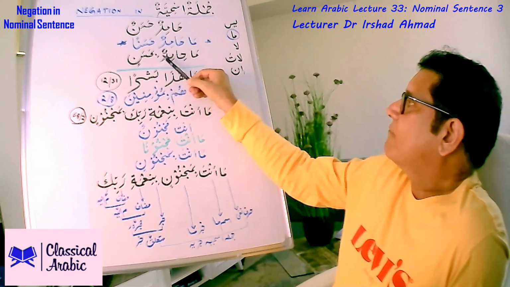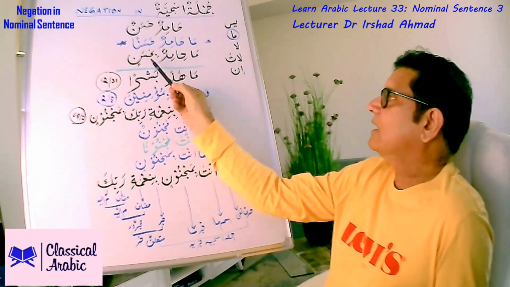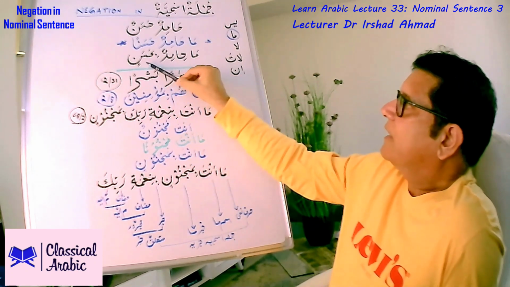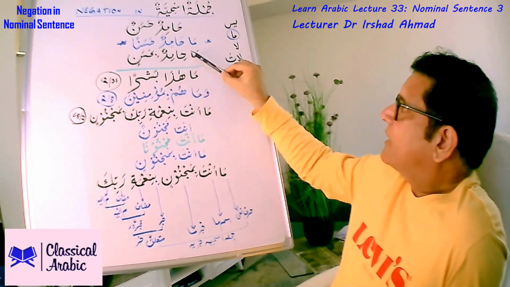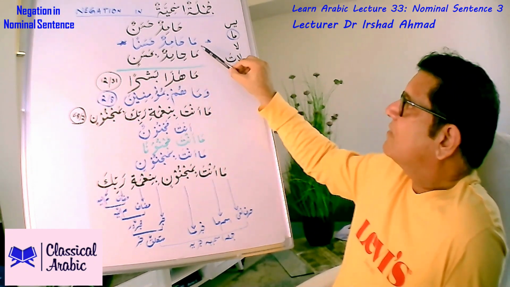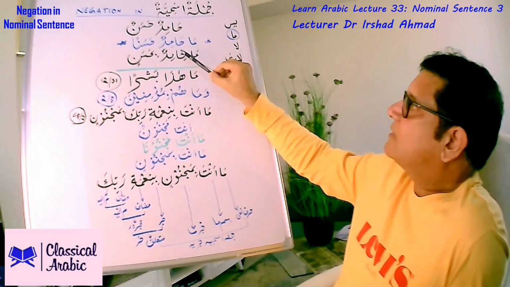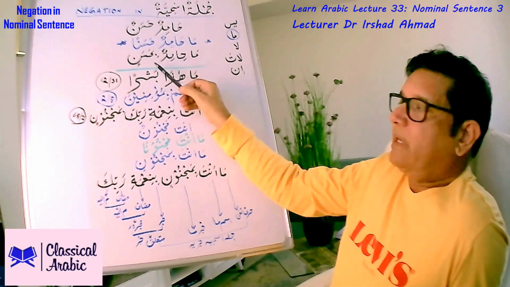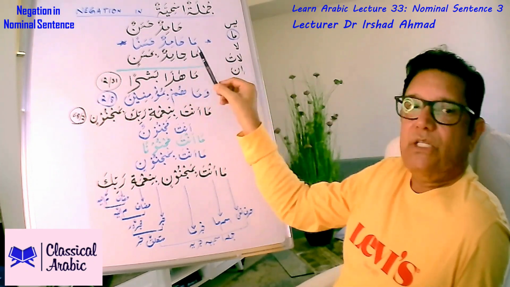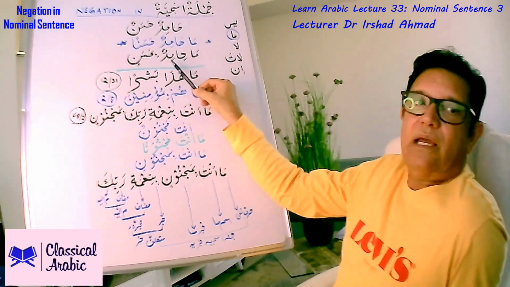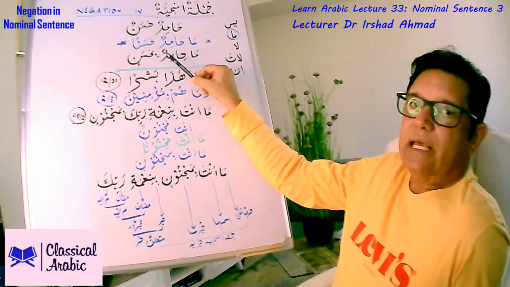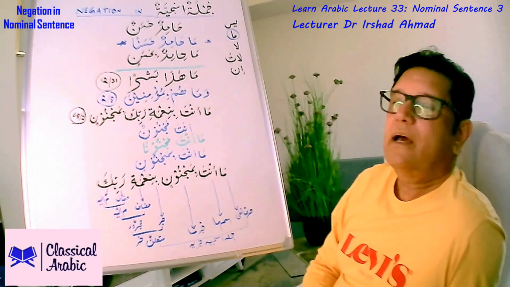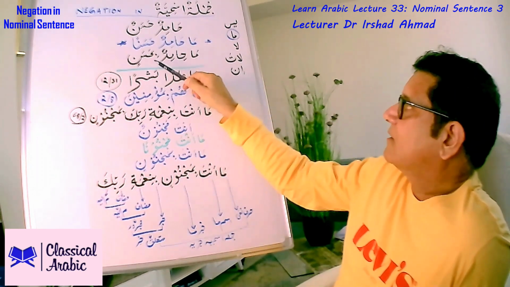You have noticed that ma has shown its Arabic influence here and our khabar has gone into jar, but in the translation we are not literally going to translate ba here. Ba harf jar means with, but here this ba is just a particle of emphasis and we are not going to translate this as such. So ma Hamidun bihasanin, Hamid is not good at all.